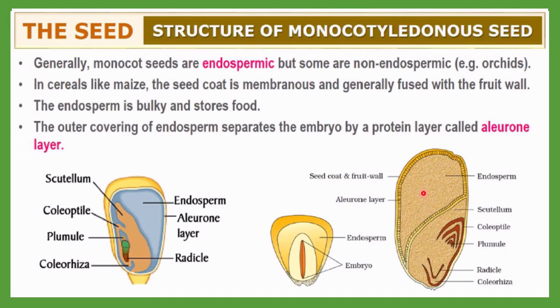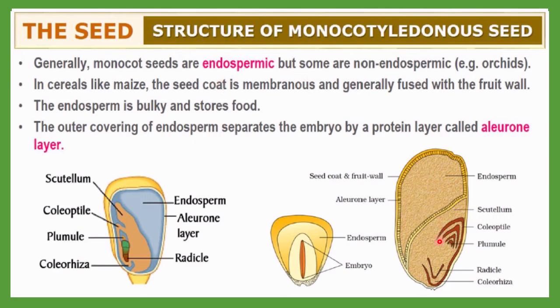One is specifically designed for nutrients, rich with nutrients like proteins and carbohydrates. All reserve food material is stored in this segment, and this segment which is full of nutrition is called endosperm. The seed having this endospermic structure is called an endospermic seed.